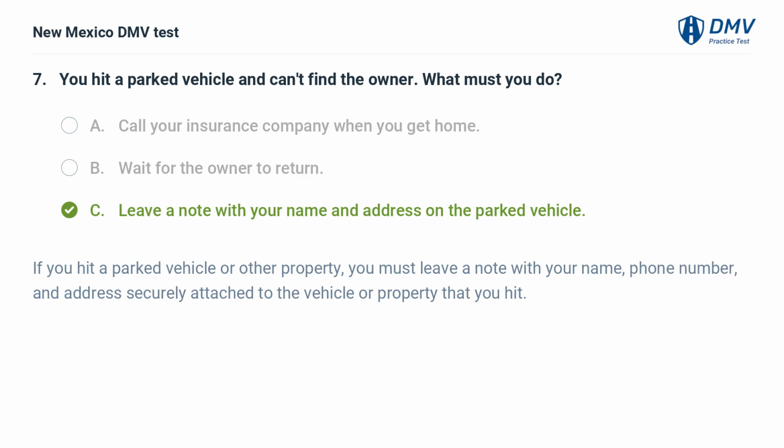If you hit a parked vehicle or other property, you must leave a note with your name, phone number, and address securely attached to the vehicle or property that you hit.